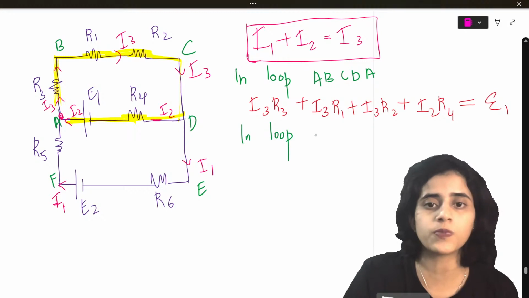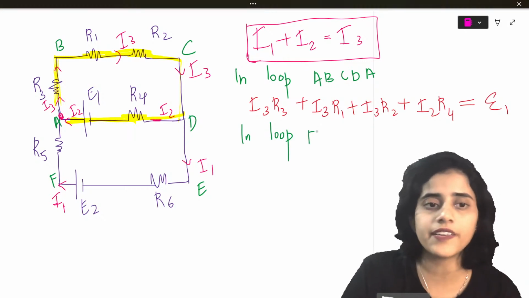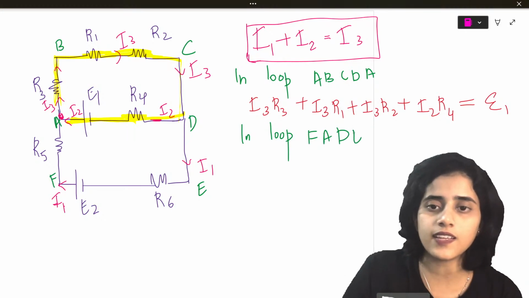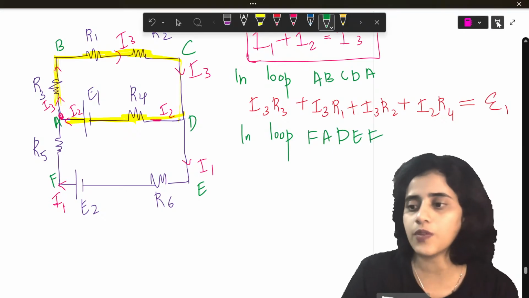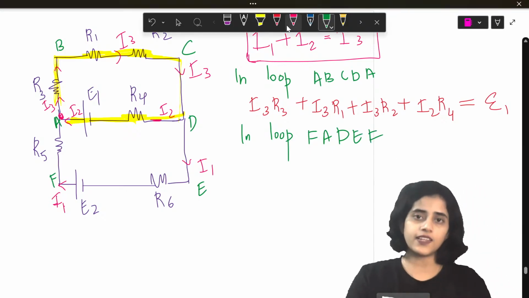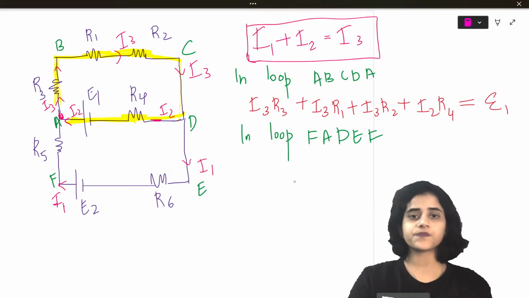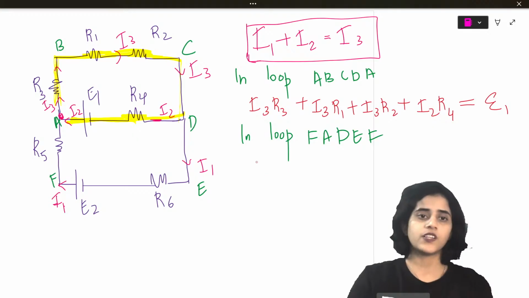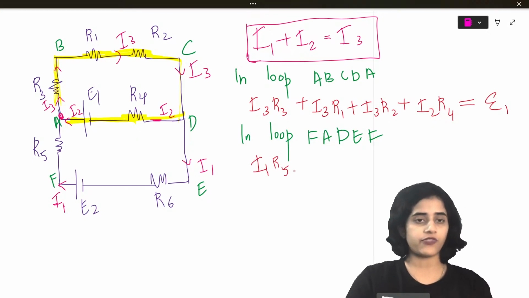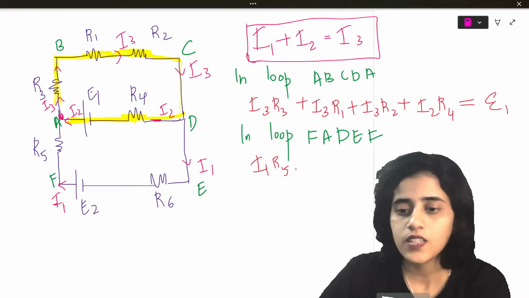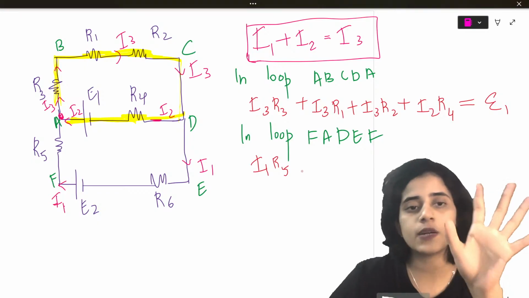what do I call the loop? I'll start from F, so I'll call it loop FADEF. In loop FADEF, how will it be? I start from point F. So what is the first one? I1 R5. And then it goes to the cell, which I will ignore for now. I will write it at the end.